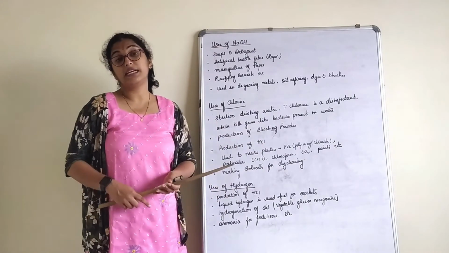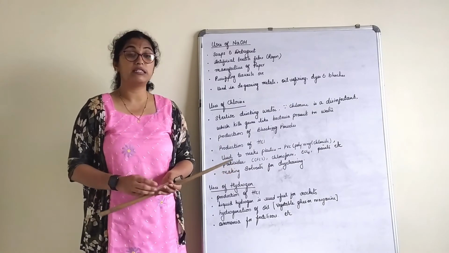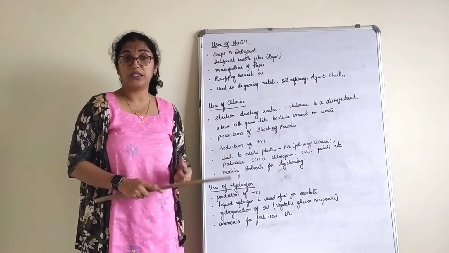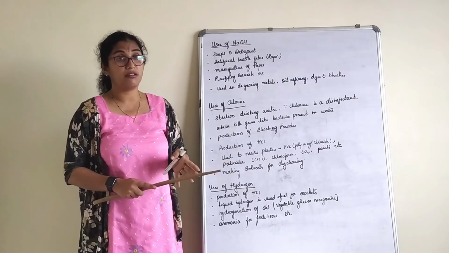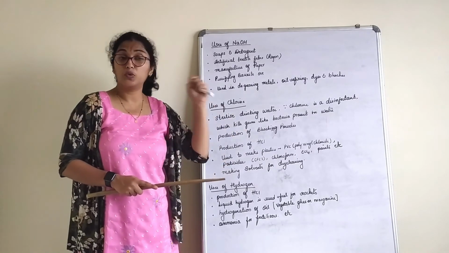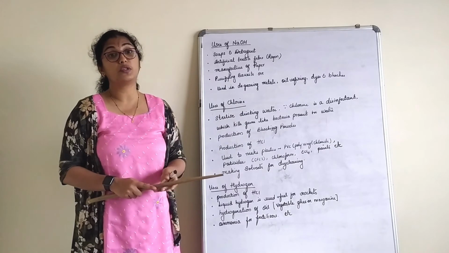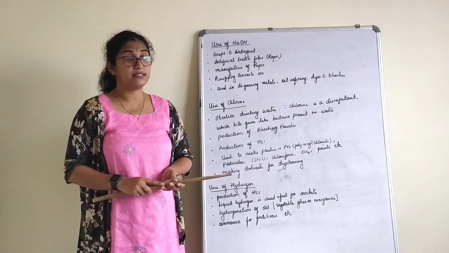In our next class, we will be studying a few more salts. We will be studying bleaching powder, which is called calcium oxychloride. We will be studying sodium bicarbonate. We will be studying sodium carbonate, plaster of Paris, etc.